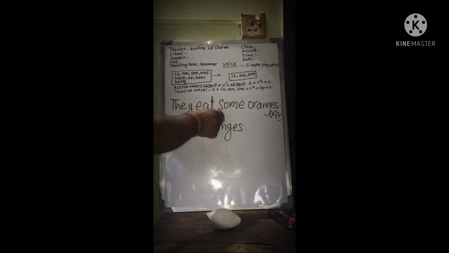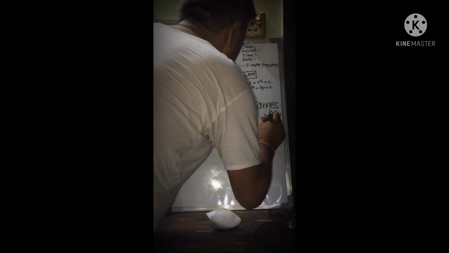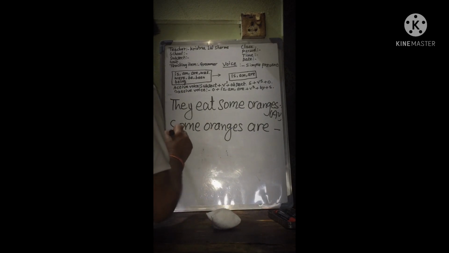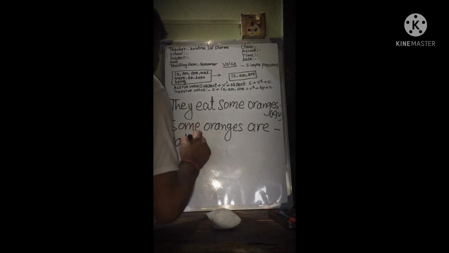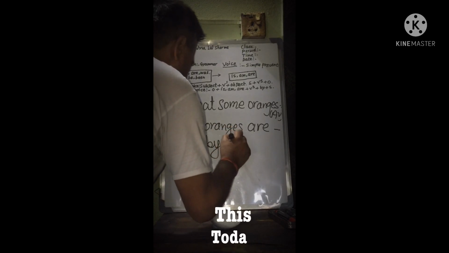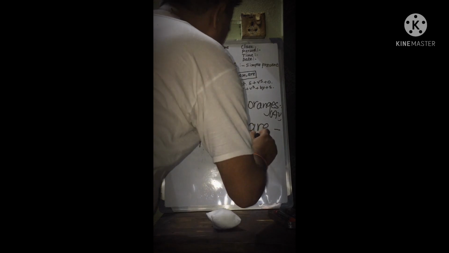I think it is plural. Some oranges are eaten by them.